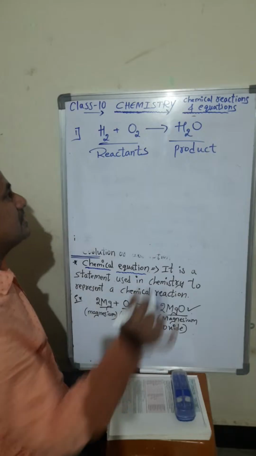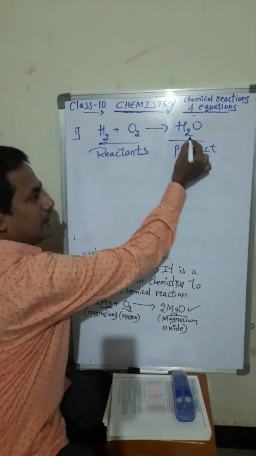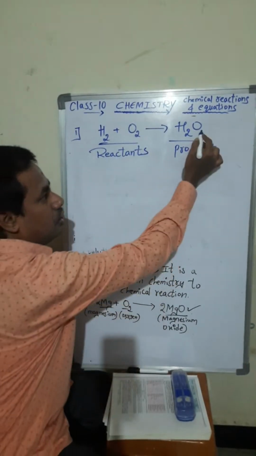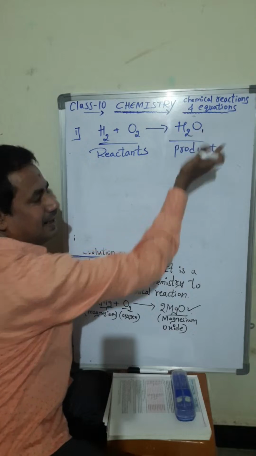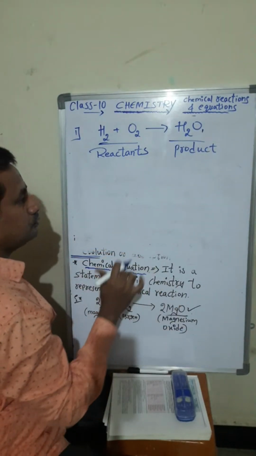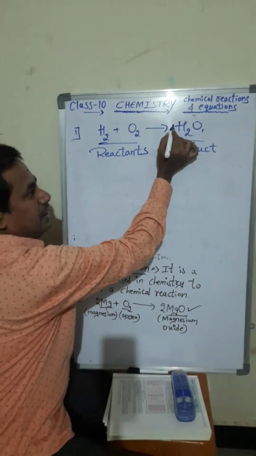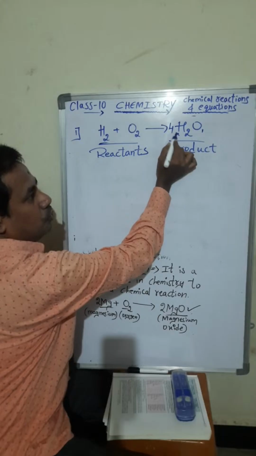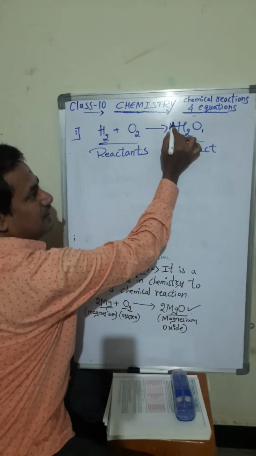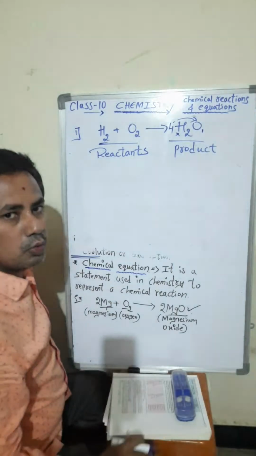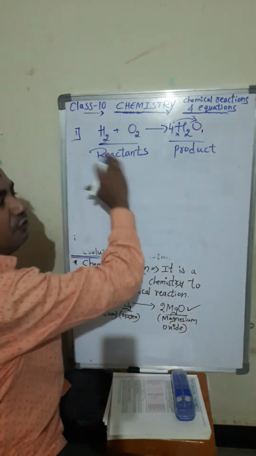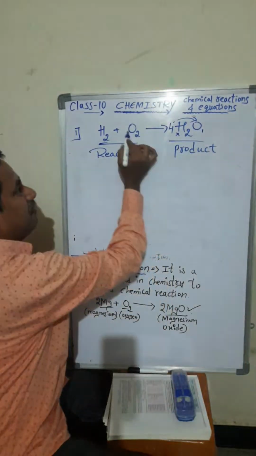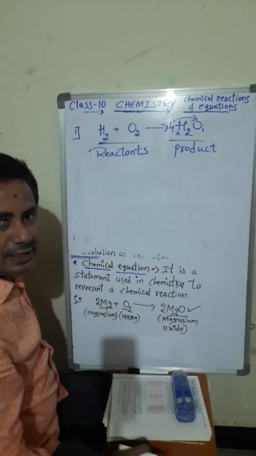It is unbalanced, students, because here hydrogen 2 are there, hydrogen 2 are there. But oxygen is 2 here, and here oxygen is 1. Here nothing is written, which means it is 1. And you have to keep in mind, if I write 4 here, these 4 we have to multiply with this hydrogen as well as the oxygen. If we write any number before, we cannot change the subscript numbers for balancing. Only we can write here, students.